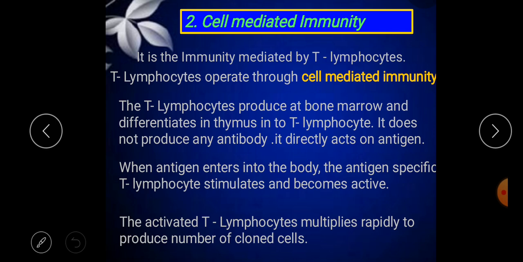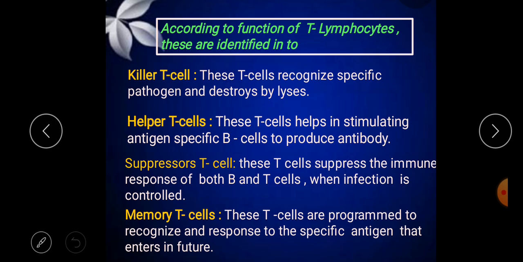When antigen enters the body, the antigen-specific T lymphocyte is going to be stimulated and become active. This is how the function of cell mediated immunity takes place. The activated T lymphocytes multiply rapidly to produce a number of cloned cells.